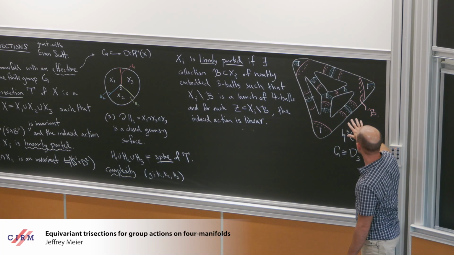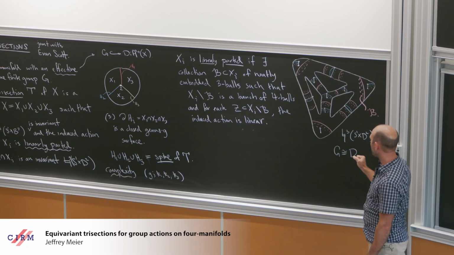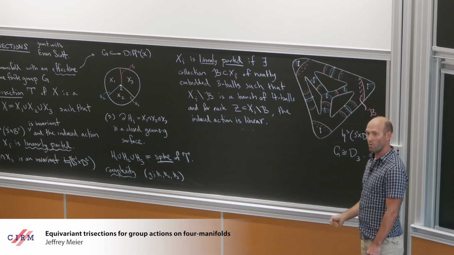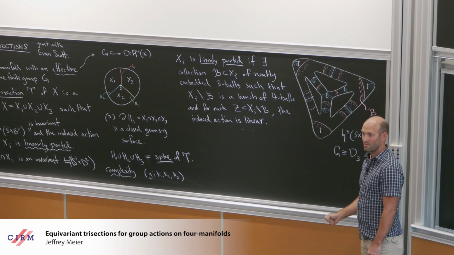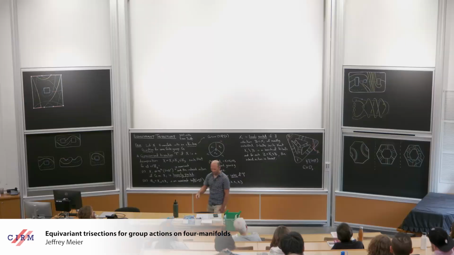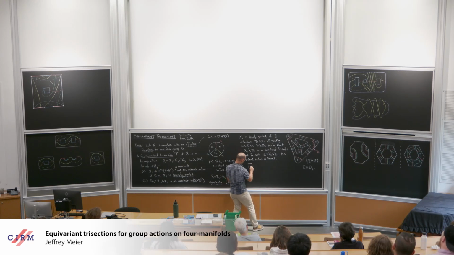So what happens in dimension 3 is that finite group actions on three-dimensional handlebodies are always linearly parted. Okay. So maybe I'll write that. It's sort of important. If you get bored, you can try to prove this. It's an exercise. I'm joking.